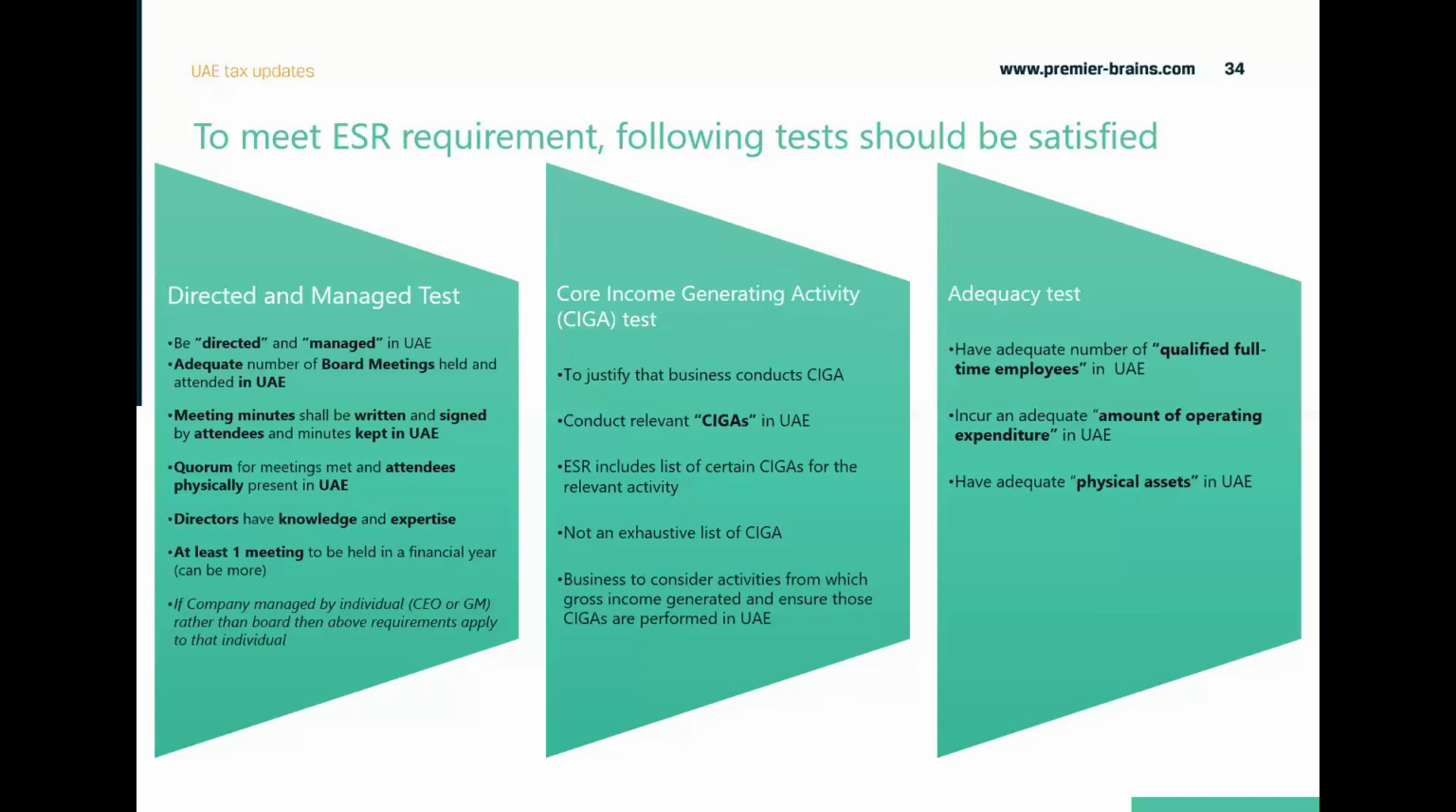So what the adequacy test says is that you have to show that you have adequate qualified full-time employees in the UAE, you have incurred an adequate amount of expenditure in the UAE, and adequate physical assets in the UAE. So basically the whole purpose of these three tests is that you will be asked to substantiate that you have done economic activity in the UAE by meeting these three-level tests.